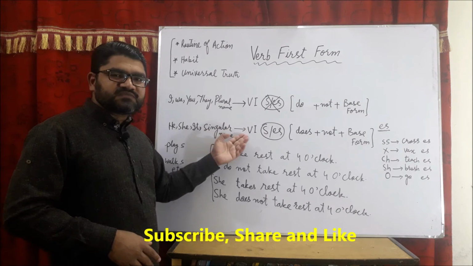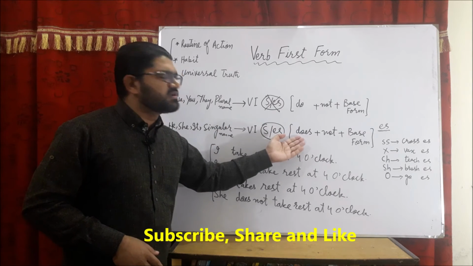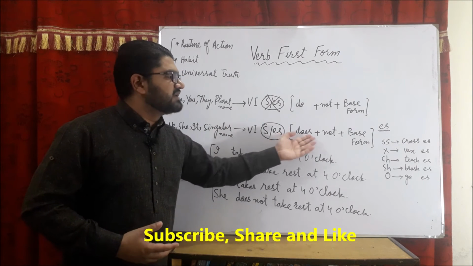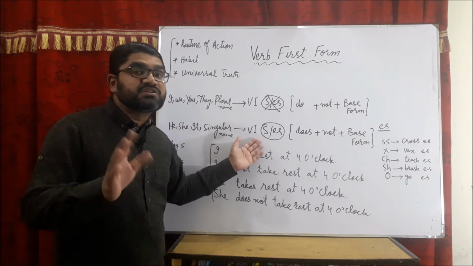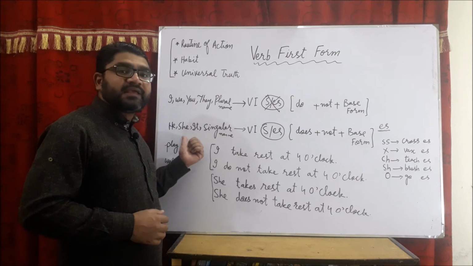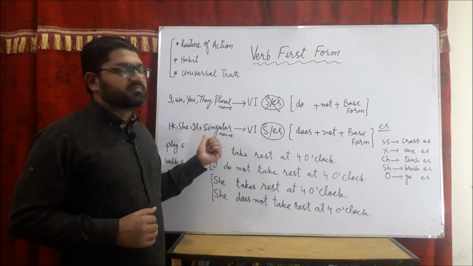S or es is used with the first form whenever it is a positive sentence. For making the negative sentence, or when we use does, then s or es will not be used. Just like she plays cricket, she does not play cricket. He comes to me, he does not come to me.